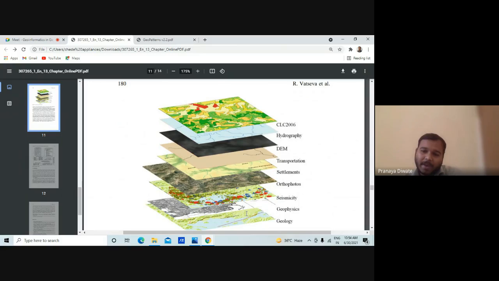The geological map, geophysical map, seismicity map, aerial photographs, the settlement map. All these maps you are required to produce for the construction of what we can say the seismic hazard zonation map. So that's how you can have a seismic hazard zonation map.